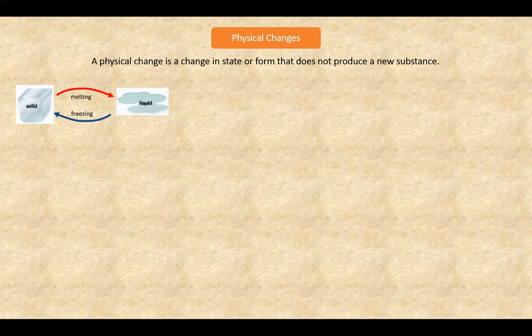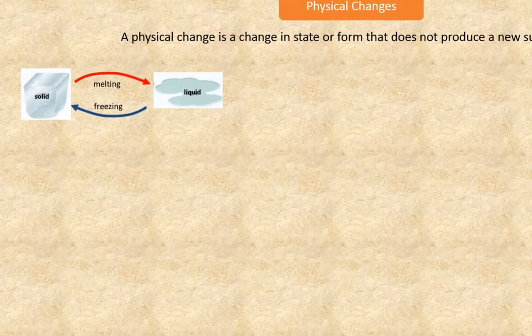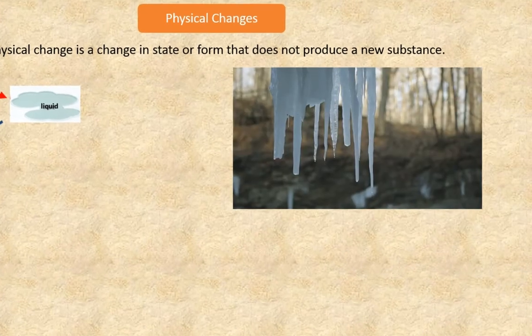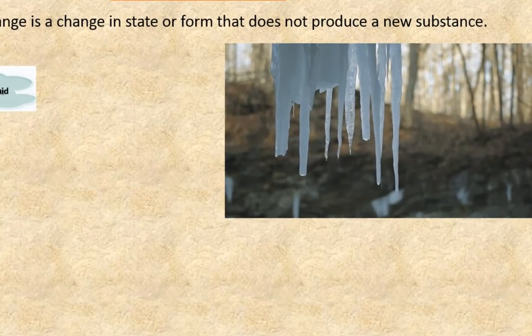Let's now look at examples of changes in state. The most common one is the melting and freezing changes in state, since the same substance which is melted can also be frozen, and frozen substances can be melted. We often say that this is a reversible change. In the first example, we see ice melting to form liquid drops. This is a physical change because it's a change in state, and as previously mentioned, no new substance is formed.